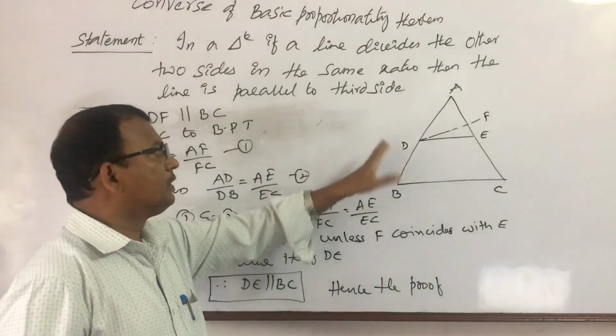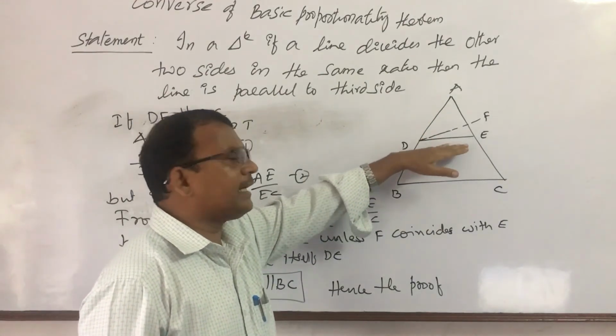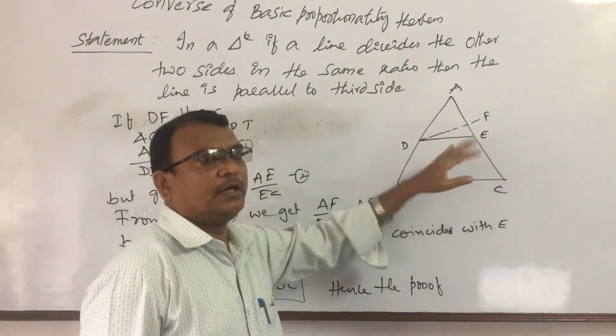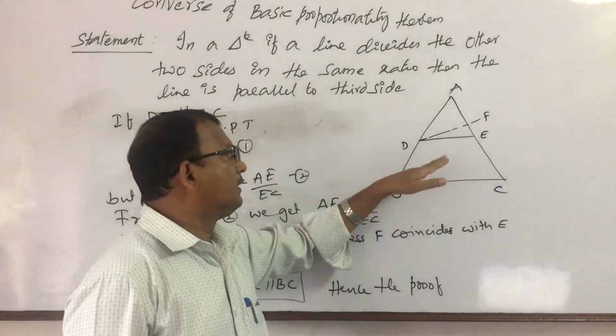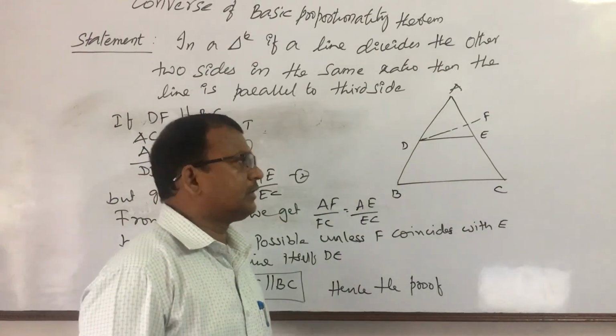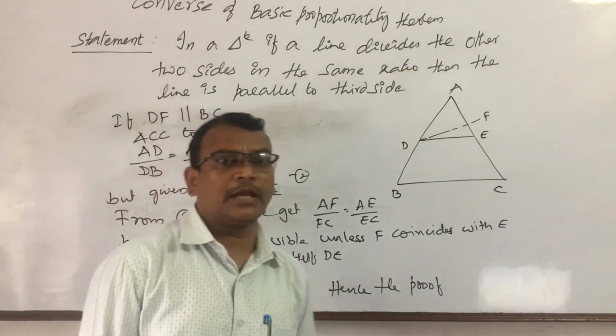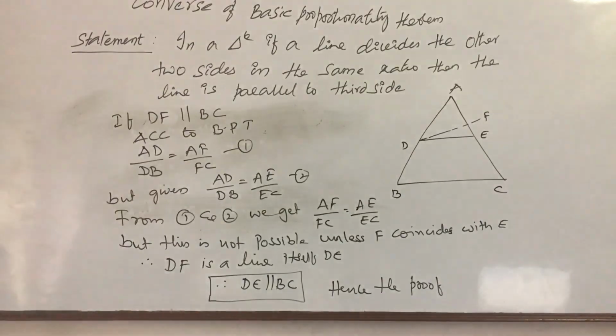So in BPT what did we do? DE is parallel, so these two are in proportion. In the converse, what did we do? These two are in proportion, and we have to show it is parallel. Is it clear? Just go through the theorem. It will be there on your YouTube. Thank you all.